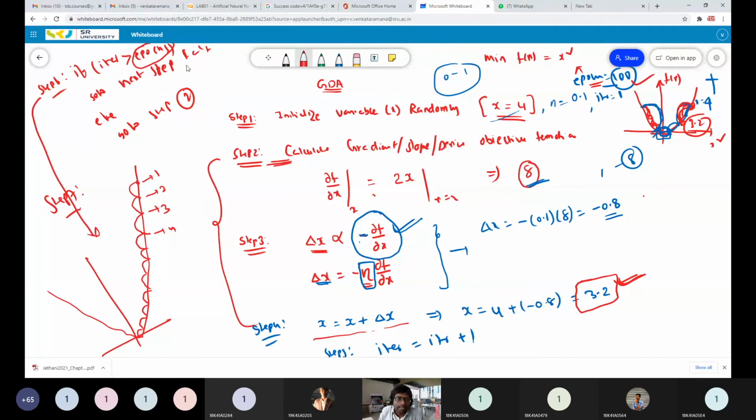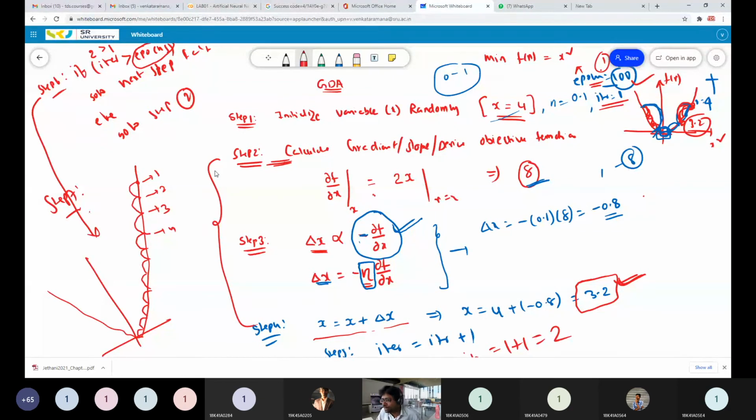Based on that, it will check. If you set the number of epochs equal to 1 and your starting iteration is 1, in step 5, iter equals iter plus 1, which means 1 plus 1, that's equal to 2. Now you compare here: 2 greater than the number of epochs you defined, 1? Yes, it's true. Then go to the next step. Otherwise, go to step 2.